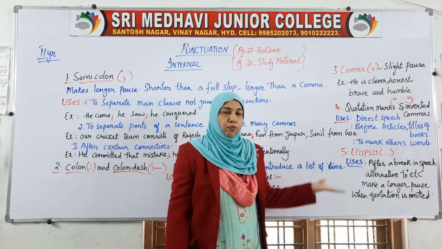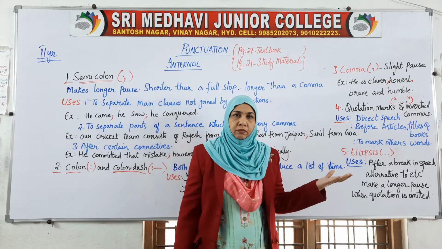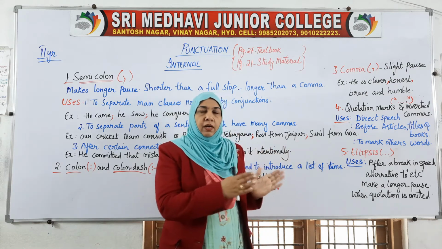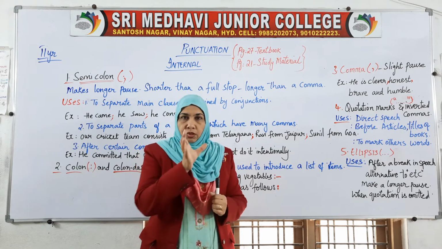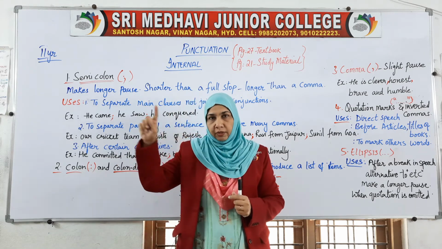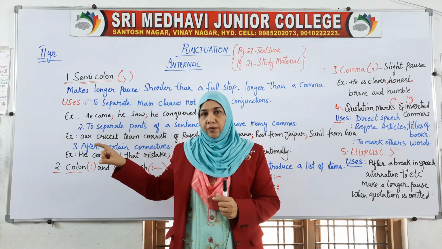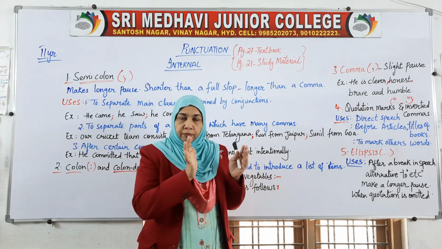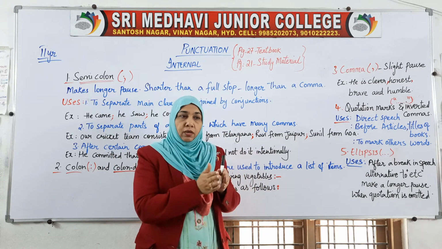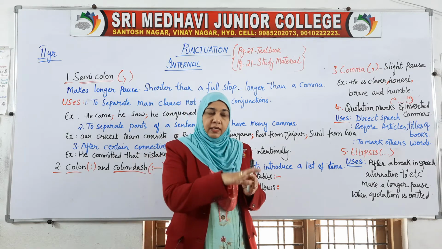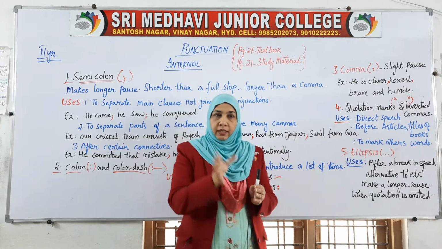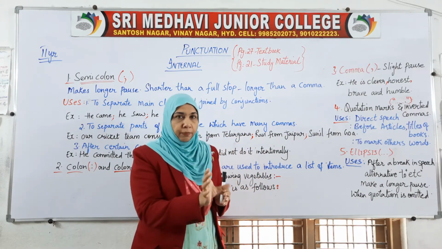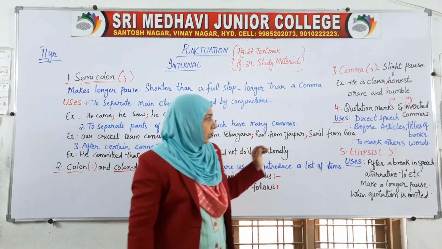Next is titles of books, obviously: Jawaharlal Nehru wrote "The Discovery of India," to show the importance that this book is written by Jawaharlal Nehru. That's why we keep the name of the book in inverted commas.